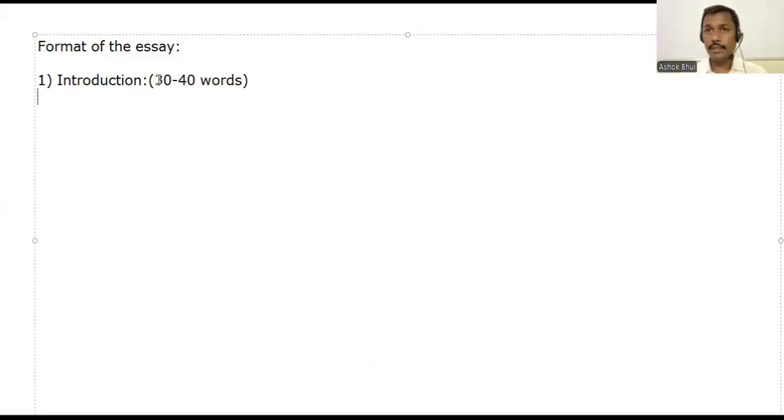The first statement will be general statement. Do not touch the main topic quickly. General statement will be there. So the first idea we can have, that is general statement. Okay. Then you can have supporting statement. So whatever you said earlier, you can back up that idea. Supporting statement.